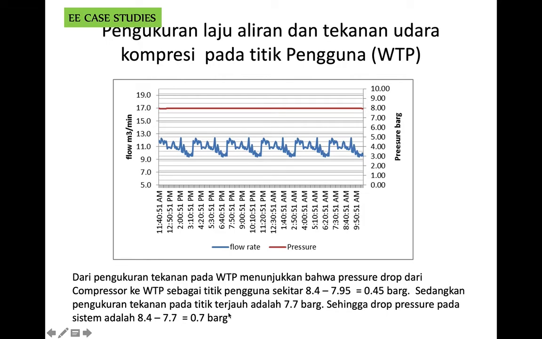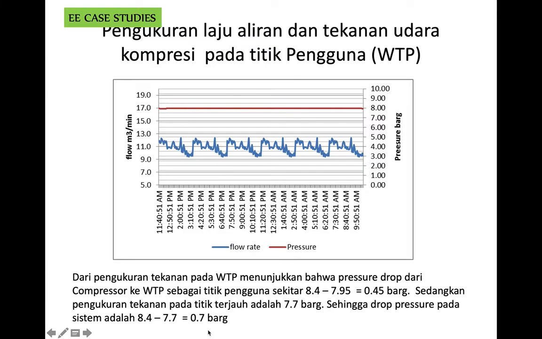So in my opinion, based on my experience, this number is quite good. In fact, this is the best practice I find from experience, that the pressure drop of the compressed air in the system is around 0.7 bar gauge.